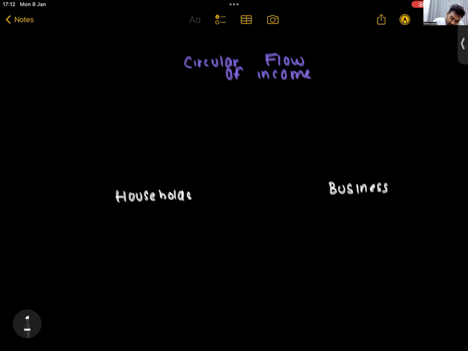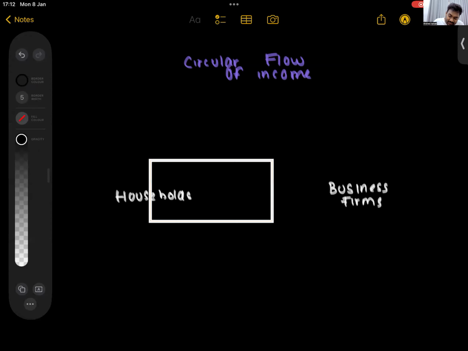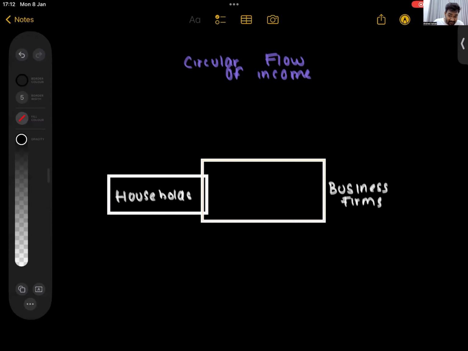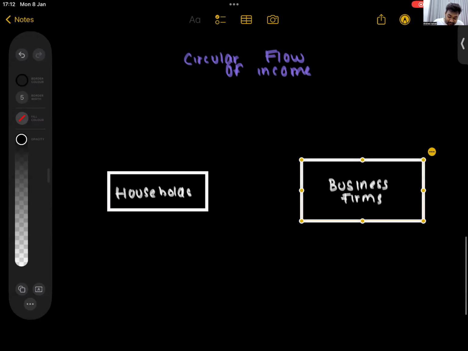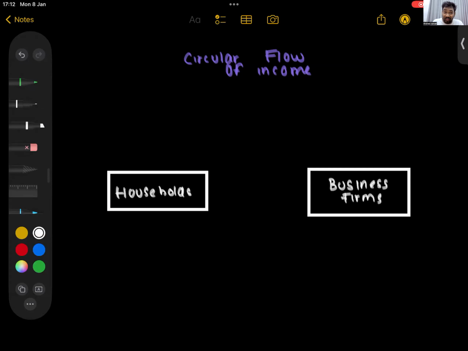These are the first two parties that we have. In an economy that only has households and business firms, what do we call this economy? This is called a simple economy. Another name, we also can call this a two-sector economy. A closed economy is when the government comes.